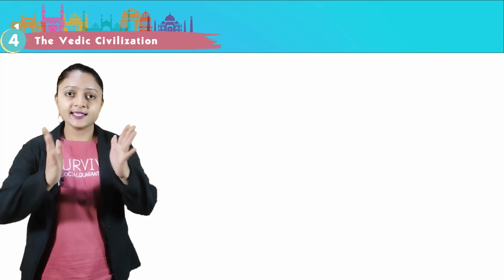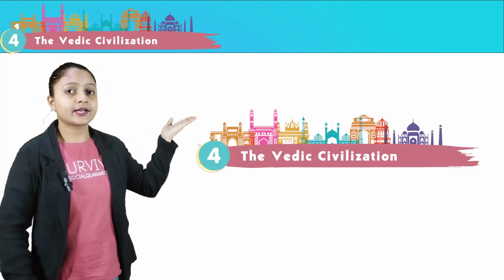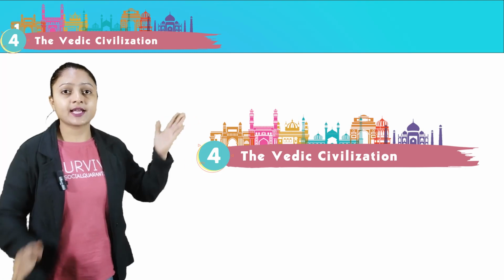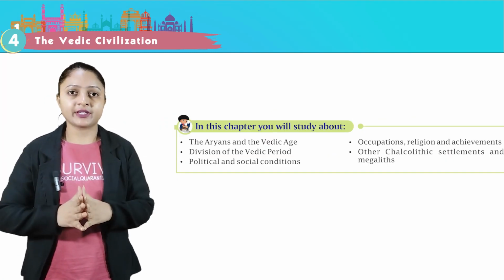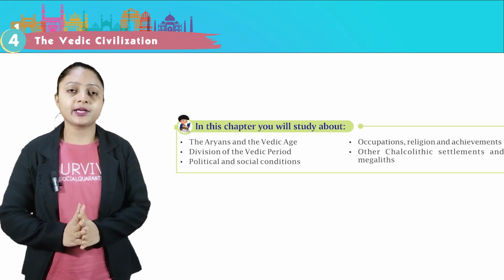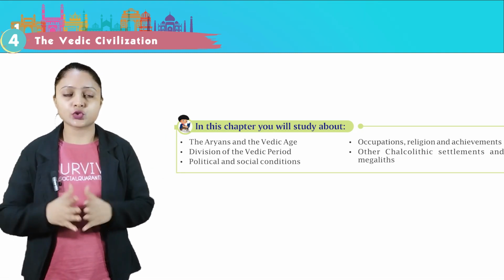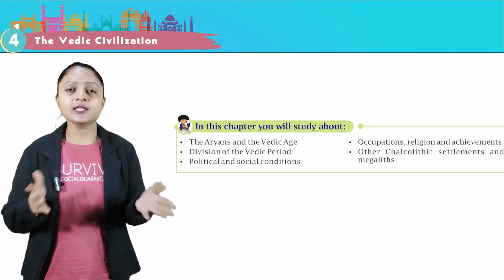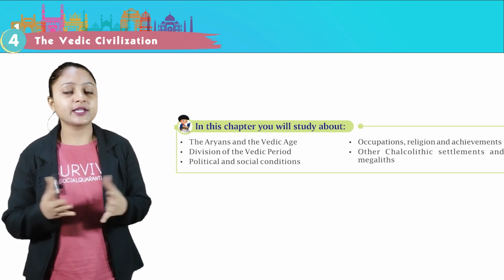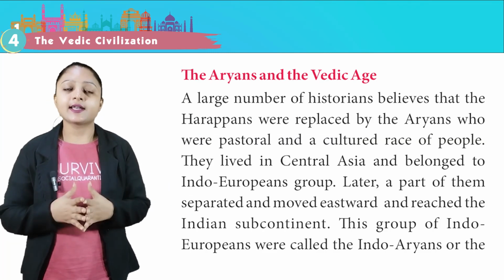Hello class, let's start chapter 4 of our history book, The Vedic Civilization. In this chapter you will study about the Aryan and the Vedic age, division of the Vedic period, political and social condition, occupations, religion and achievements, other Chalcolithic settlements and megalith. The Aryans and the Vedic age.